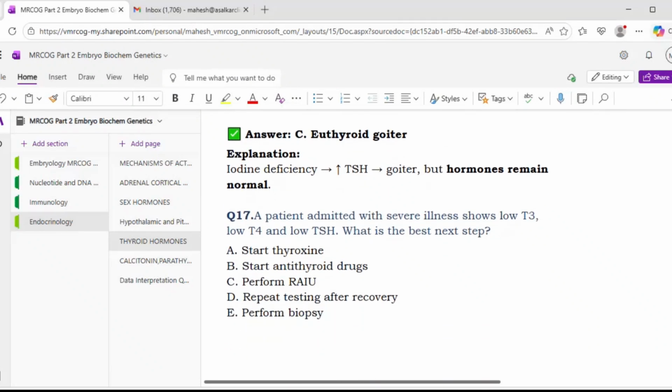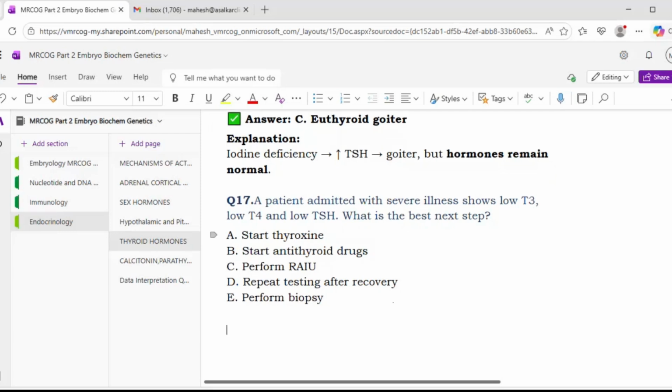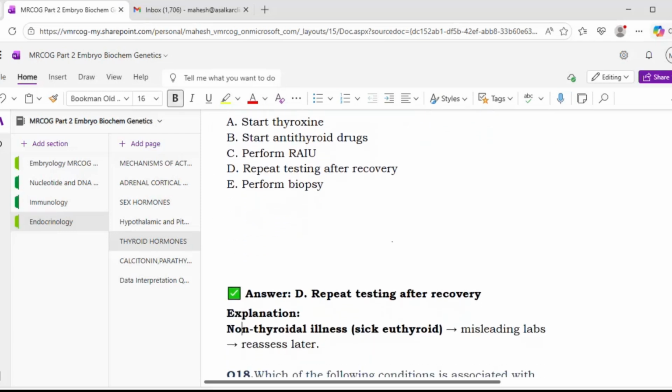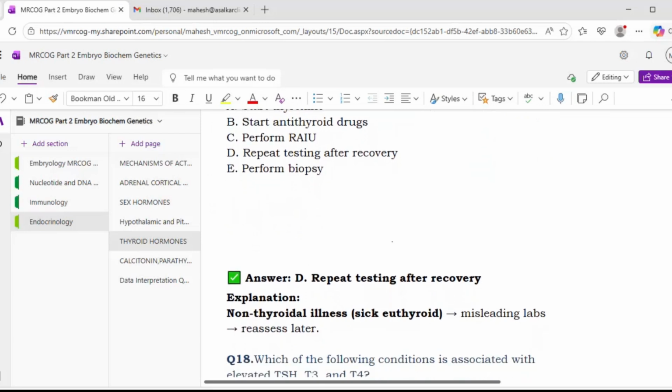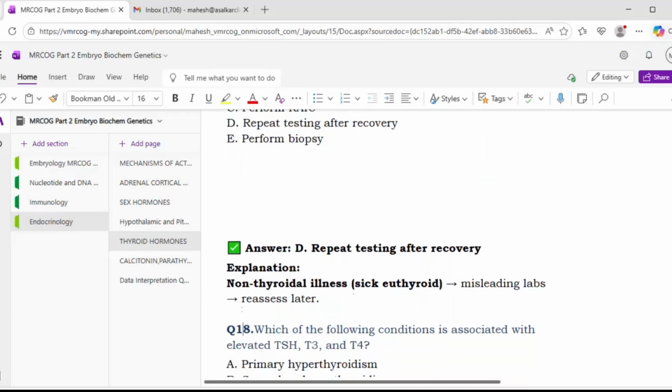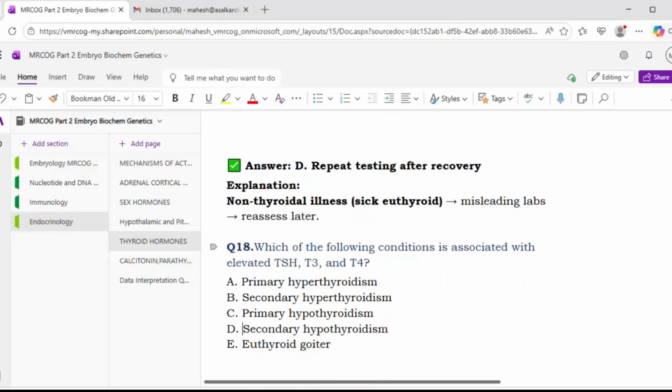Okay, next. A patient admitted with severe illness shows low T3, low T4, and low TSH. What is the best next step? Start thyroxine, start anti-thyroid, perform radioactive iodine test, repeat testing after recovery, perform biopsy. Sir, option D, repeat the testing after recovery. Yes, we have to repeat the testing after recovery, because non-thyroid illness or sick euthyroid gives misleading labs. Okay, so we have to reassess. Ideally the patient is euthyroid, but because of the sickness, the lab reports are abnormal.